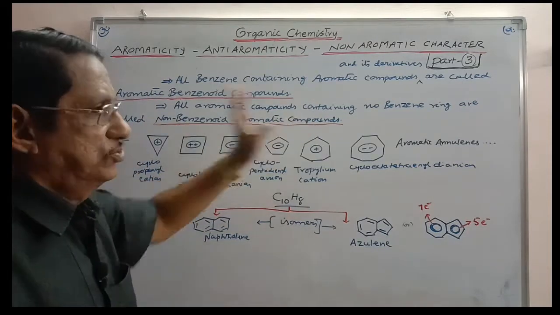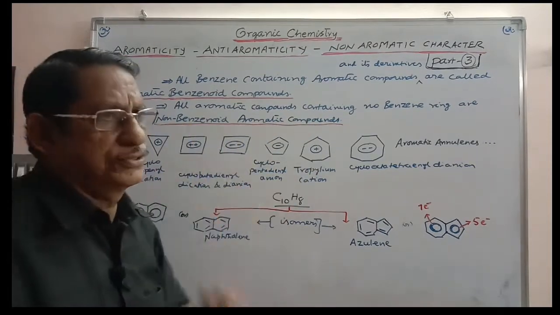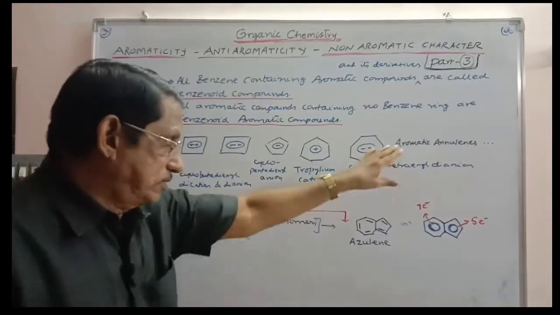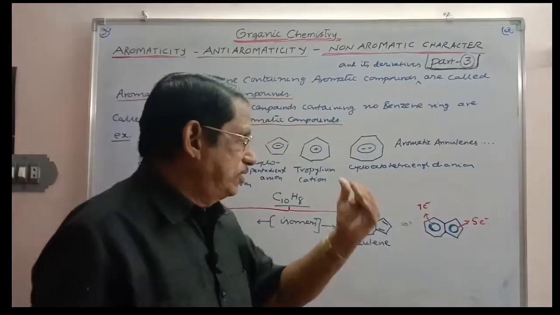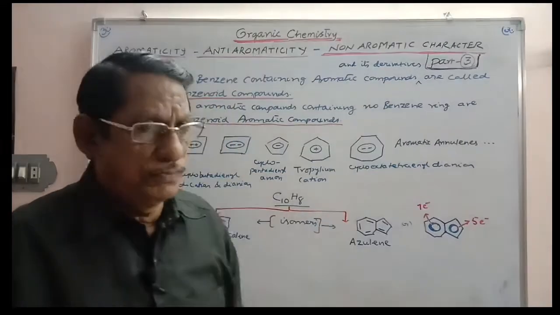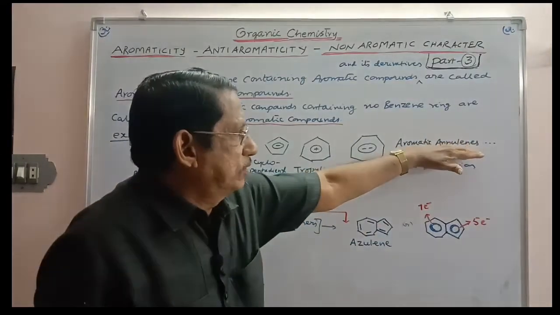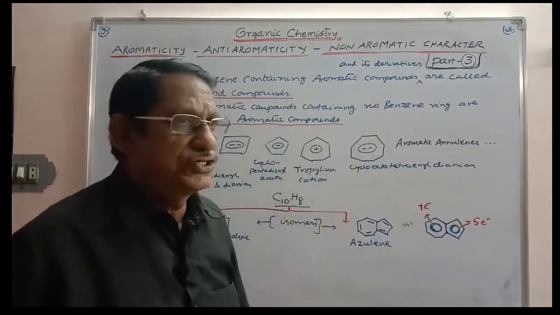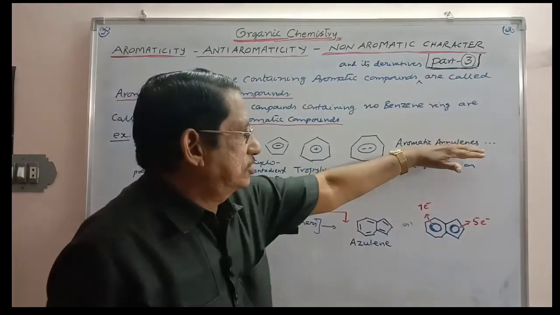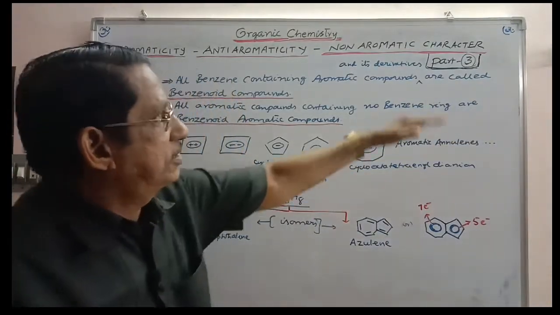For non-benzenoid aromatic compounds, we can take all these as examples, already discussed, except annulenes, aromatic annulenes, which is a different topic. With this we are going to complete aromaticity after the discussion of annulenes. That is part number 4.